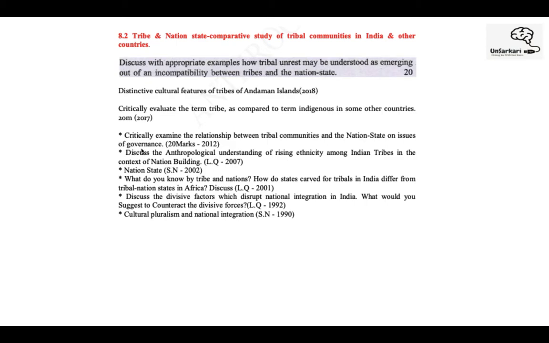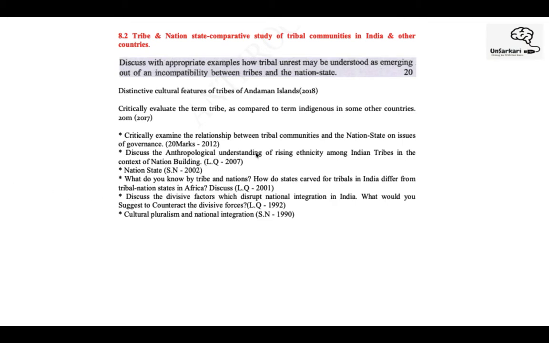Okay. What you should do also is that side by side, if you find some question, some term which is familiar, you can write that term down. You can make a note, or just write on what all relevant points you remember for it. Just brainstorm. Nation state, terms like nation building.